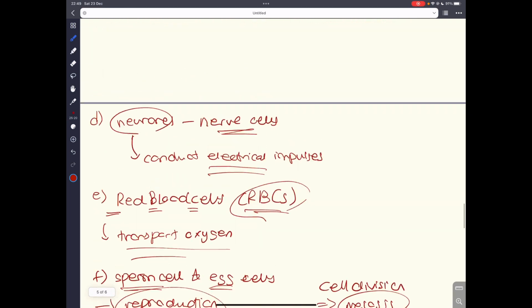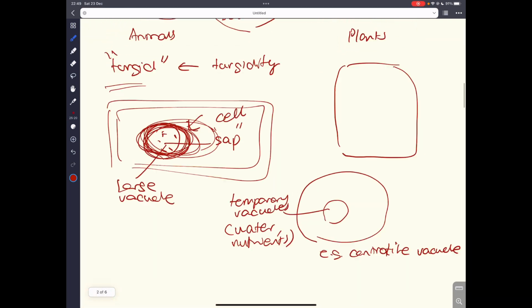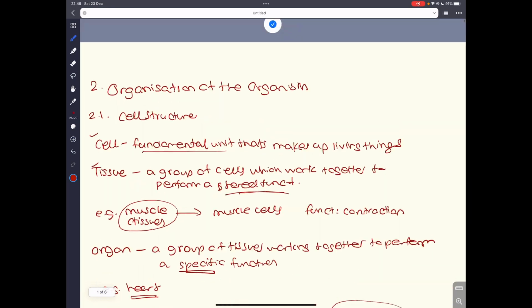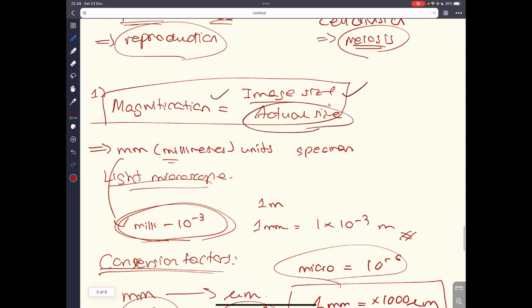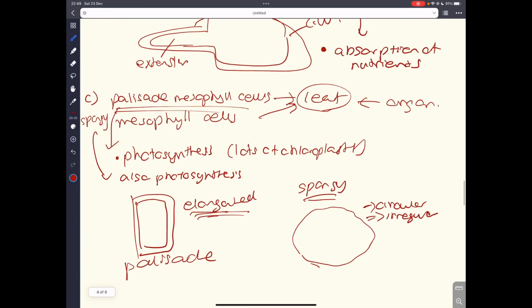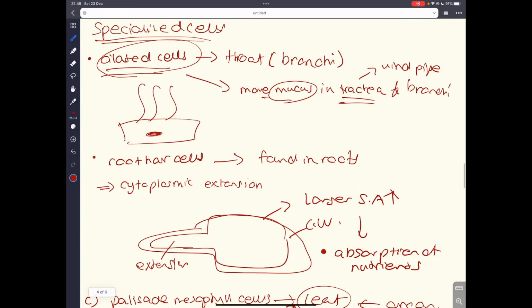Yeah, so that's one part that's done. So this is everything for this video. I hope you understand everything that I've tried to explain today. It might be a really good idea to actually go and search online about these specialized cells. Try to take a good look at how they look under the microscope, because you will be required to know these cells under the microscope.